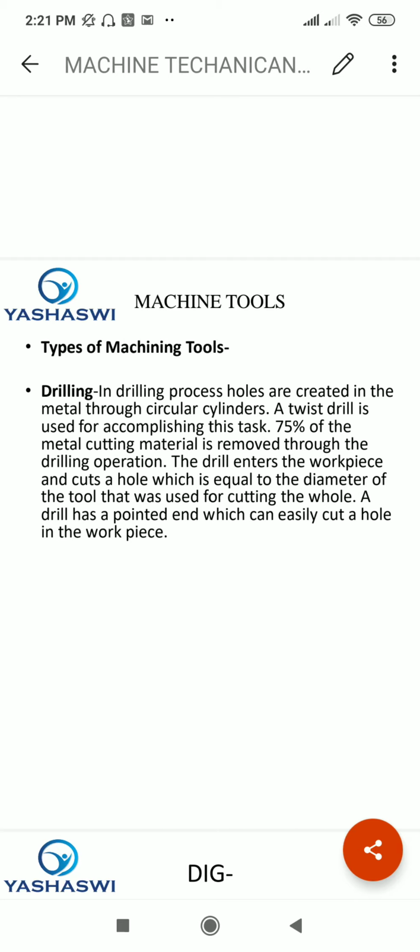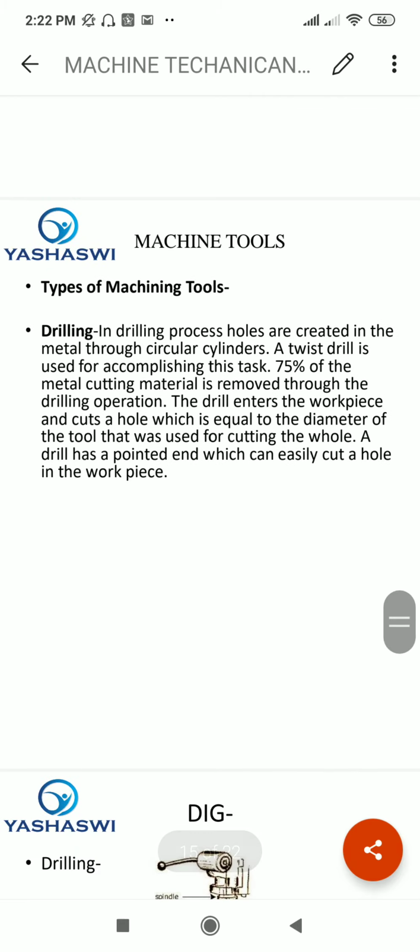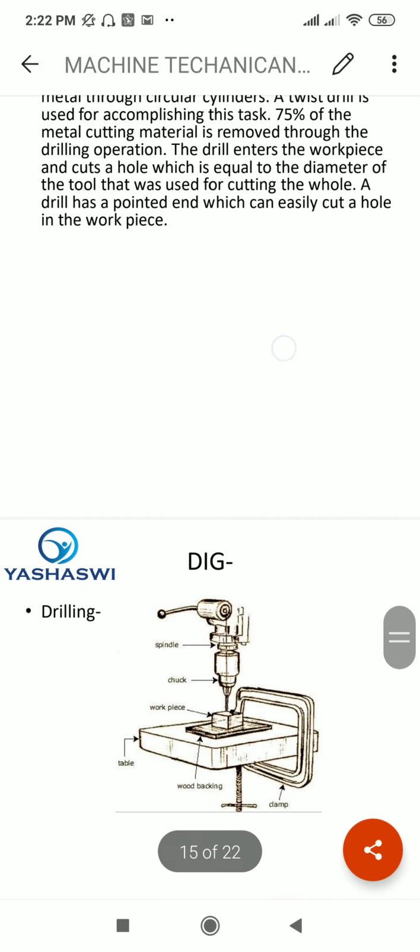70% of the metal cutting material is removed through the drilling operation. The drill enters the workpiece and cuts a hole which is equal to the diameter of the tool used for cutting the holes. Means the cutting parameter or cutting tools material removal rate depends upon the diameter of the drills to be used. A drill has a point end which can easily cut a hole in the workpiece.